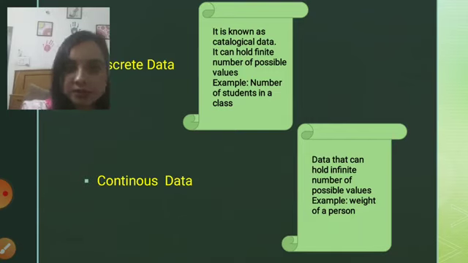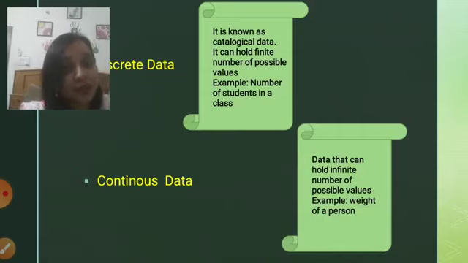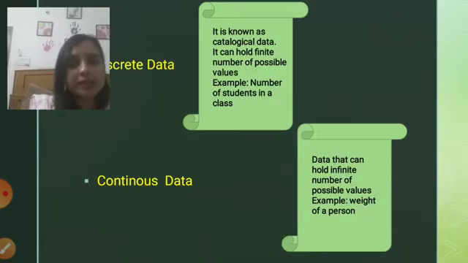Coming to continuous data, it can hold an infinite number of possible values. When it comes to infinite values, we can take the example of weight, as I told you earlier. If I am talking about my weight, if I say that my weight is 60, I can't really say that, because it may have many variations like 60.1, 60.2, 60.02, 60.3, 60.31.